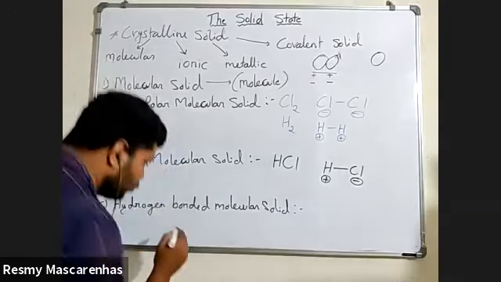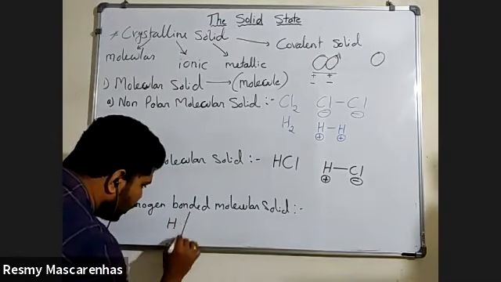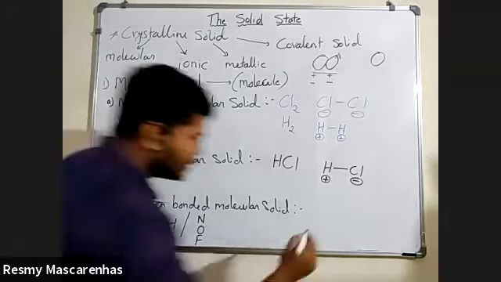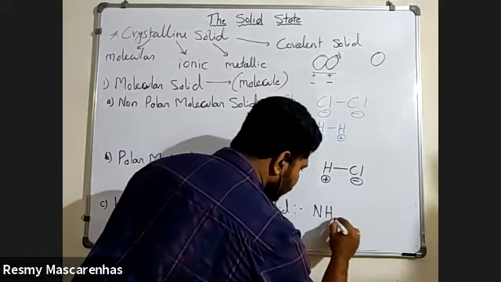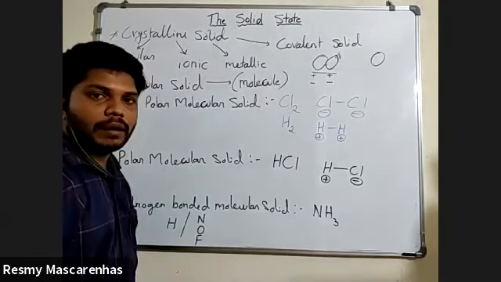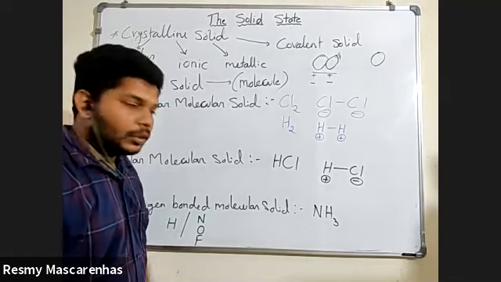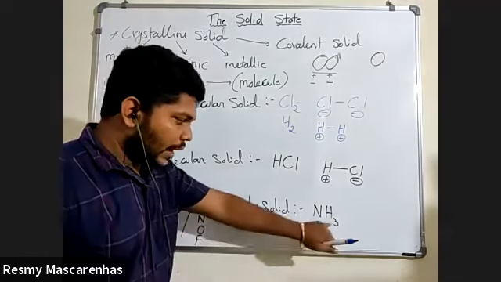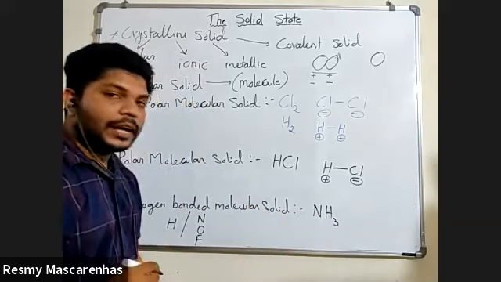Hydrogen bonded molecular solid. I have told you, one side hydrogen, another side nitrogen, oxygen, or fluorine, any one of these. So you can say NH3, ammonia. Here, hydrogen and nitrogen. Is hydrogen bonding there or not?